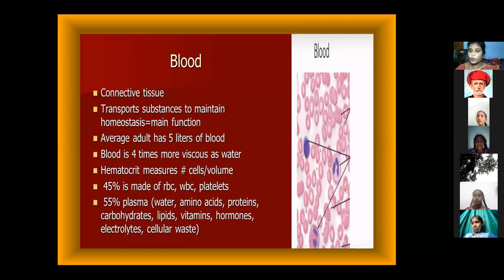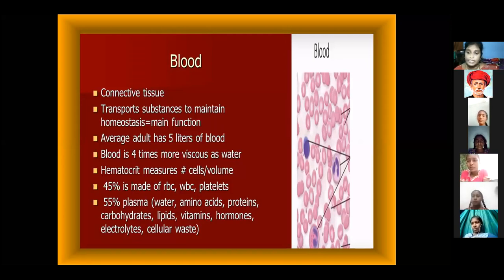You know already, blood is red in color. Red in color indicates hemoglobin is inside, one pigment is there. That is why it shows the color red. The hemoglobin is one iron pigment. This also we know, the blood has some different kinds of blood cells, ma. See, 45% is made up of blood cells.